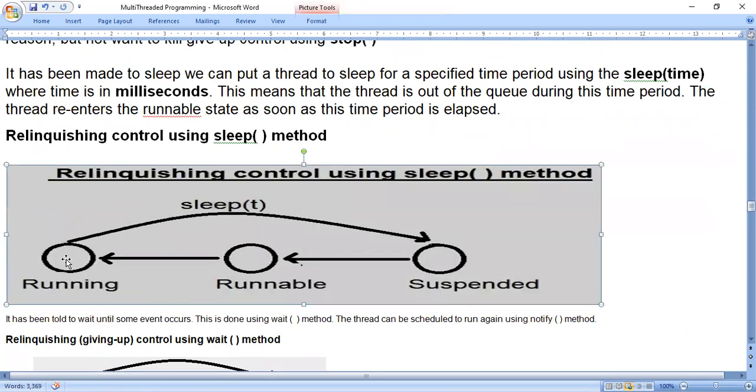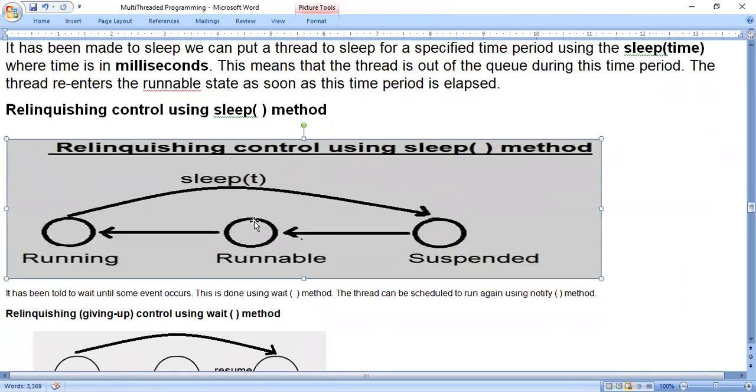From the running state, we will move to the suspended state, that means the blocked state. If you use the suspend method or sleep method, it will move to the blocked state. You see the arrow mark, from running it is coming to the suspended state. Suspended means for the time being it has stopped working. And again, it will come to runnable and running. Whenever a thread wants to come to the running state, compulsorily it has to pass through the runnable state. Runnable means ready to start. Running means started working.